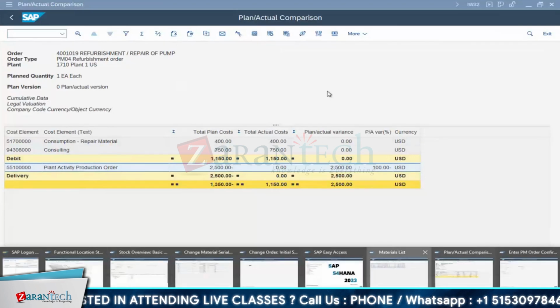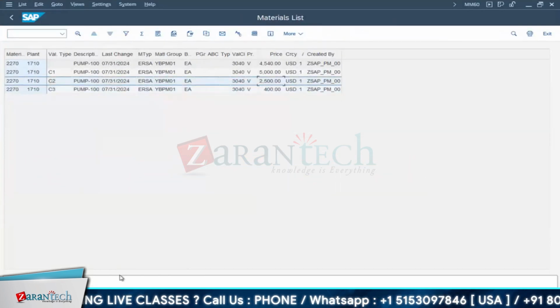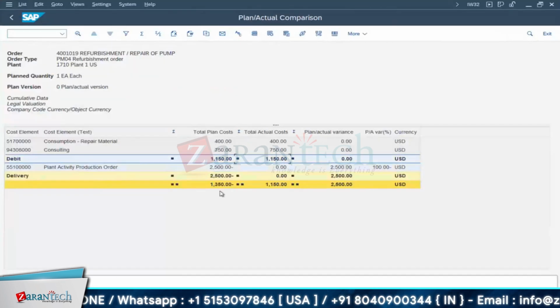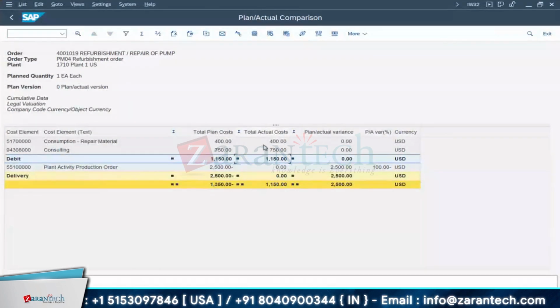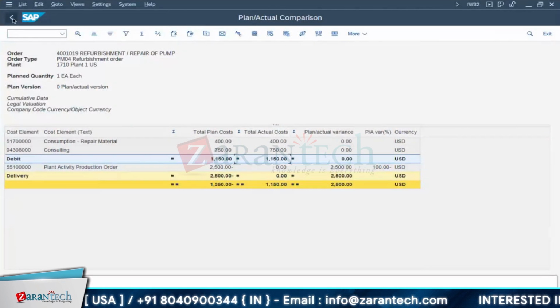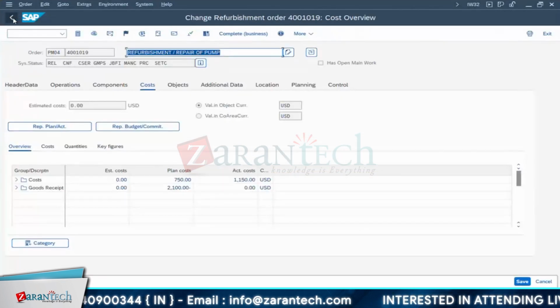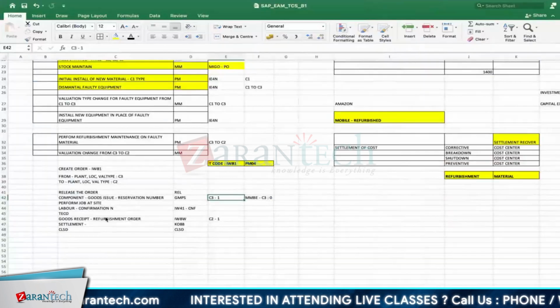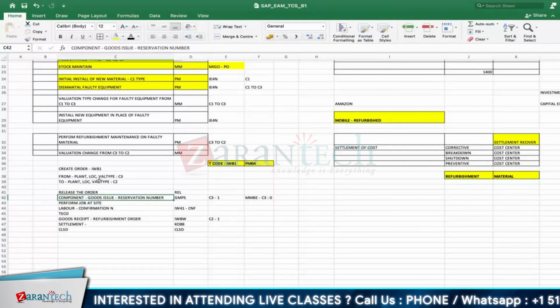There's somewhere the material list here, 2500. As of now we have spent this much against this material. Now that variance it will show. Anyway we will settle it. While settling I will show you that case. So come back. What else is there now? This much is done as well as steps. Again we'll go back and refresh here. Release the order, done. Components done.